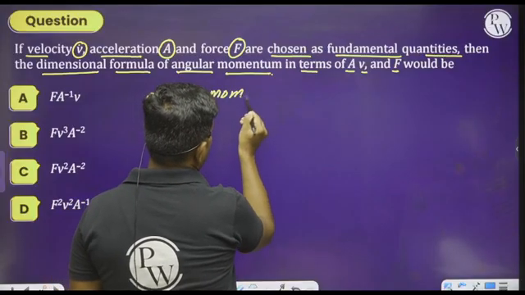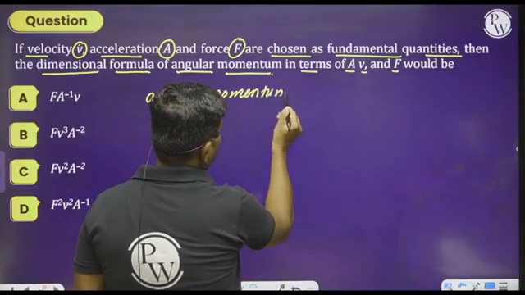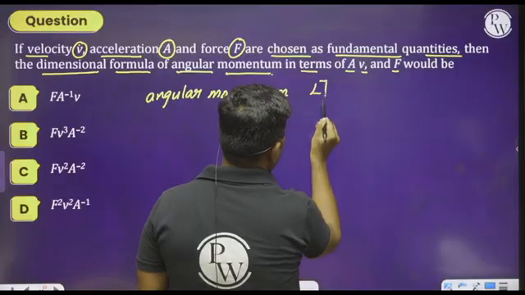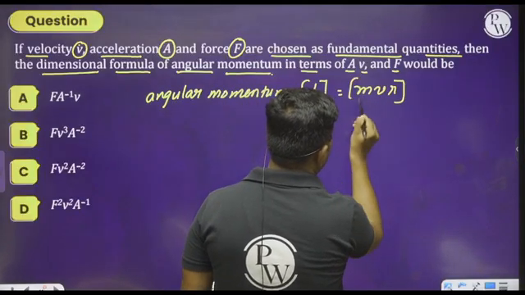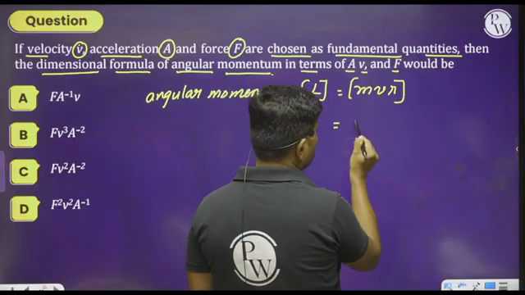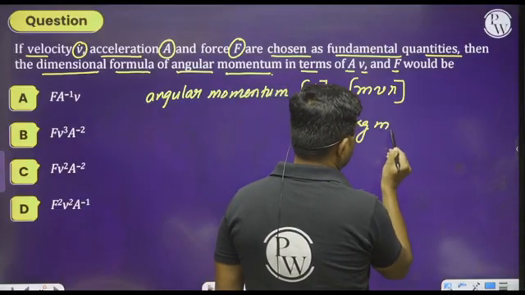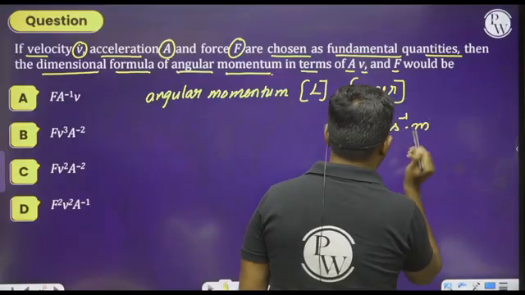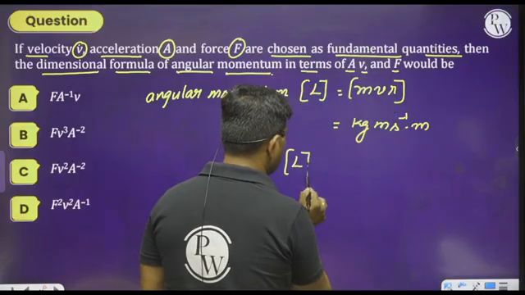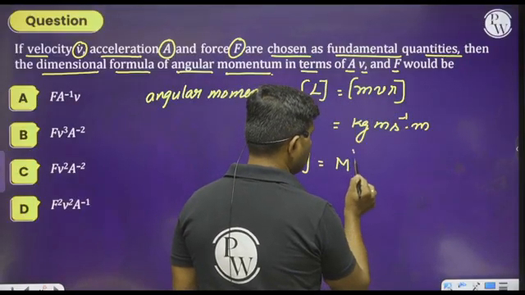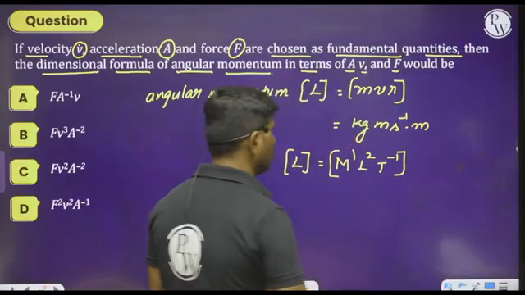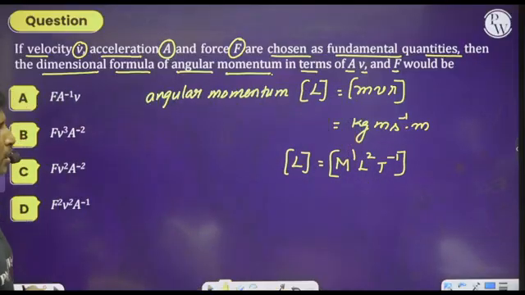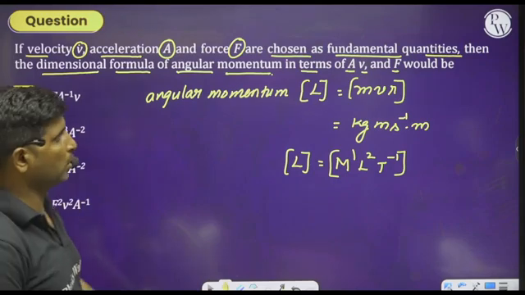Angular momentum L equals m into v into r. So kg meter per second into meter. So the dimensional formula for L becomes M to the power of 1, L to the power of 2, T power minus 1. That is the angular momentum.